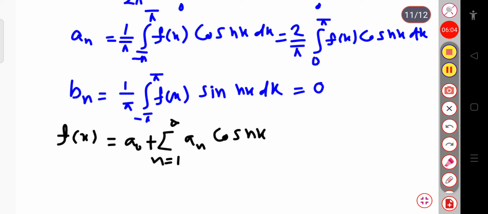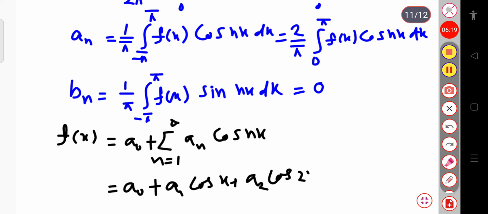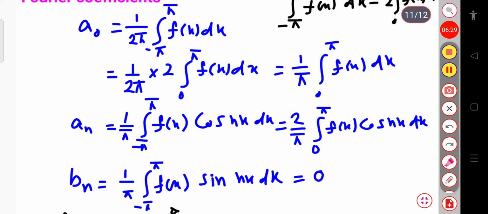You can expand this, which is also equal to a naught plus, if I put n equal to 1, 2, 3, 4 and so on, a1 cos x plus a2 cos 2x and so on. This is the Fourier cosine series. This series contains only cosine terms, and that's why it is called the Fourier cosine series.